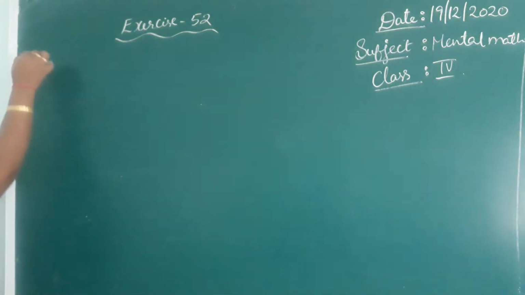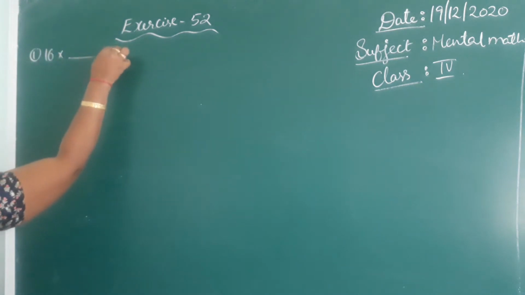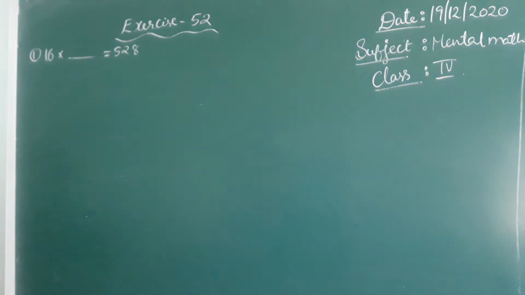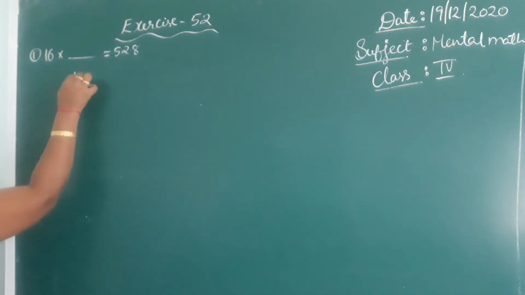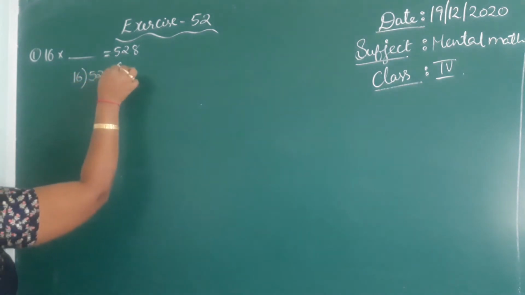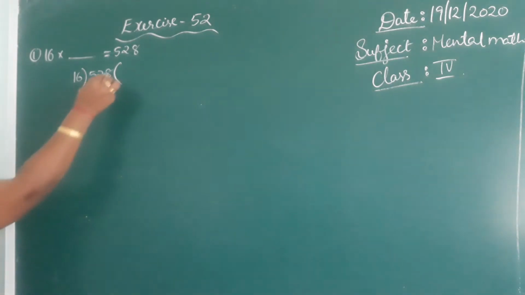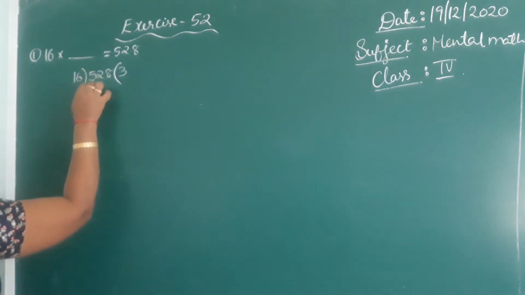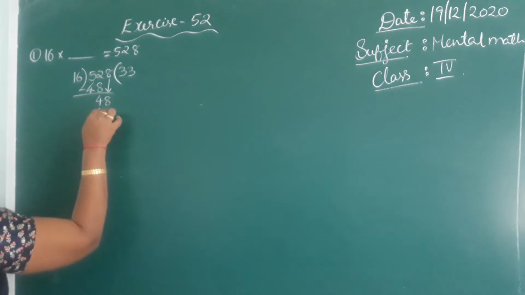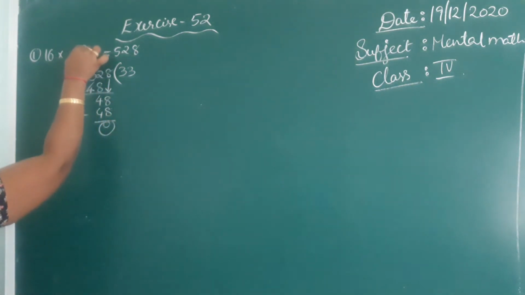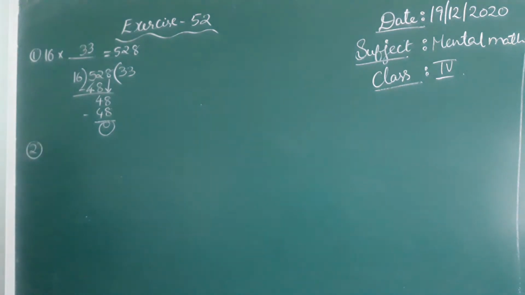See the first one. 16 into something equal to 528. That means if you multiply a number with 16, you will get 528. That means if you divide 528 with 16, you will get that answer. Okay, see that 16 1 is 16, 16 2 is 32, 16 3 is 48, 16 4 is 64, so it exceeds. 16 3 is 48, remainder 4, now drop down the 8 to make 48. 16 3 is 48, now the remainder is 0. So the answer is 33.